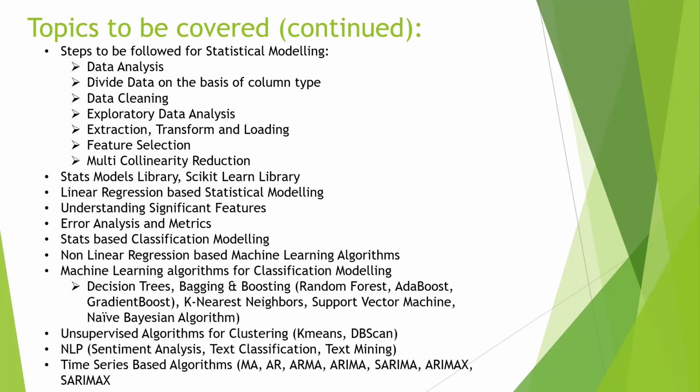Then stats based model libraries and the scikit-learn library, linear regression based on statistical modeling, understanding significant features, error analysis, then classification modeling. Then come the non-linear regression based machine learning algorithms that include decision trees, bagging and boosting methods, KNN, K nearest neighbors, support vector machine, Bayesian algorithm, followed by the unsupervised algorithms for segmentation and clustering, that is K-means and DBSCAN. Then natural language processing, the unstructured data processing, that is text classification, text mining, sentiment analysis for the reviews given on a certain website.